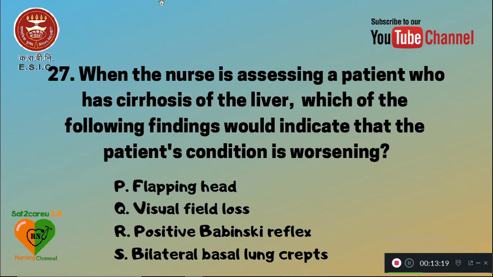27. When the nurse is assessing a patient who has cirrhosis of the liver, which of the following findings would indicate that the patient condition is worsening? P is flapping hand, Q is visual field loss, R is positive Babinski reflex, and S is bilateral basal lung crackles. So there will be flapping hand. Option P, flapping hand will be present in case of asterixis. It's not head, it is flapping hand.